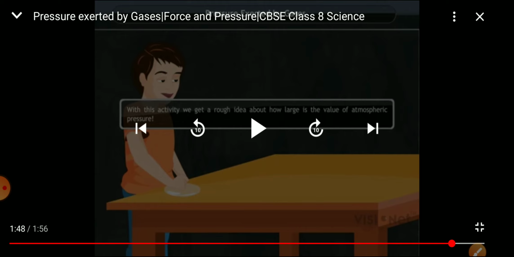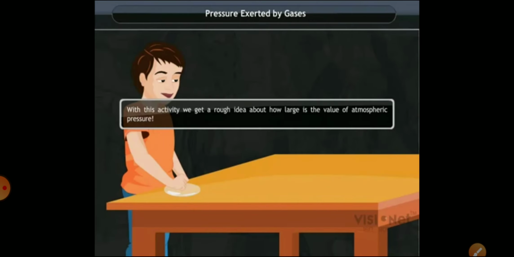With full pressure, the rubber sucker is put on the table. As the air between the sucker and the table has gone out, now the air in the atmosphere puts pressure on the sucker, and that is why it cannot be taken out. To pull it off the table, we have to apply more pressure, more than the atmospheric pressure.